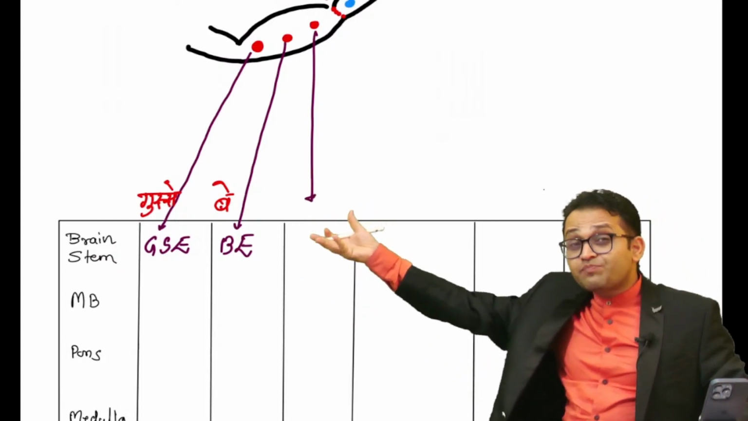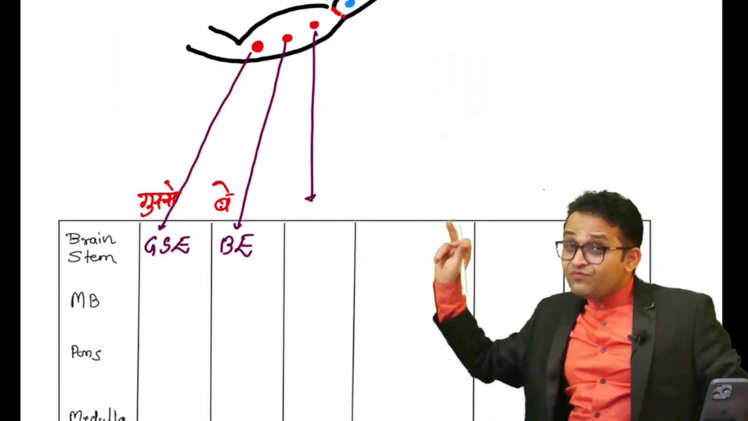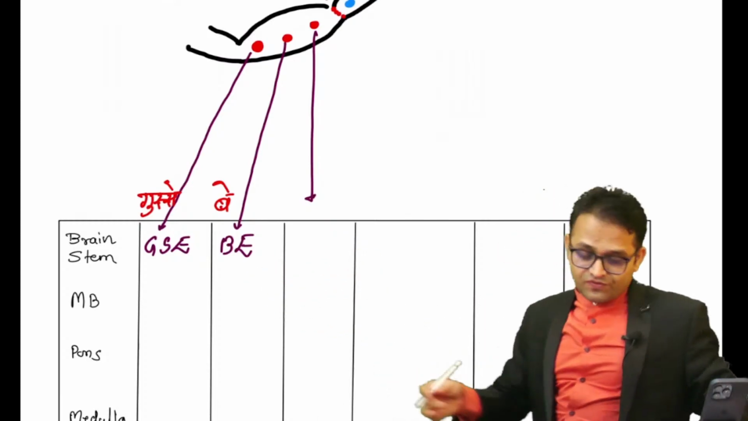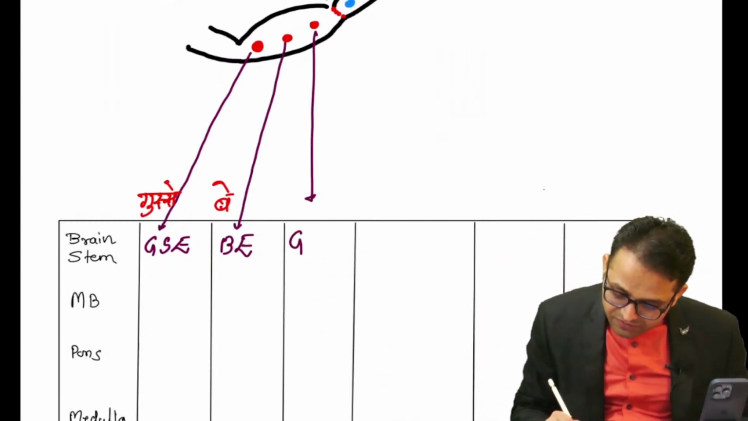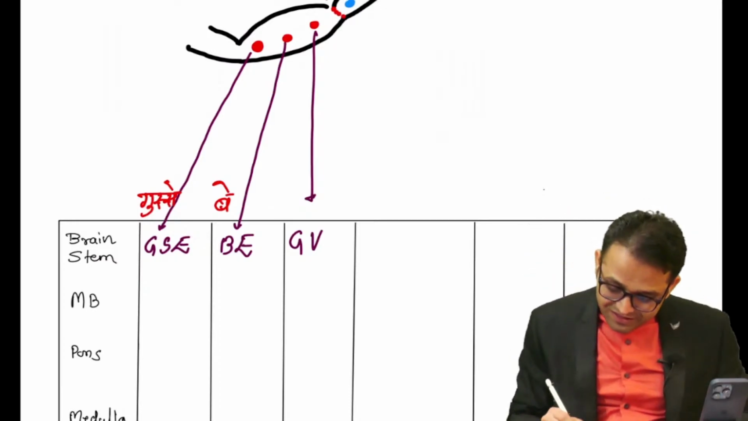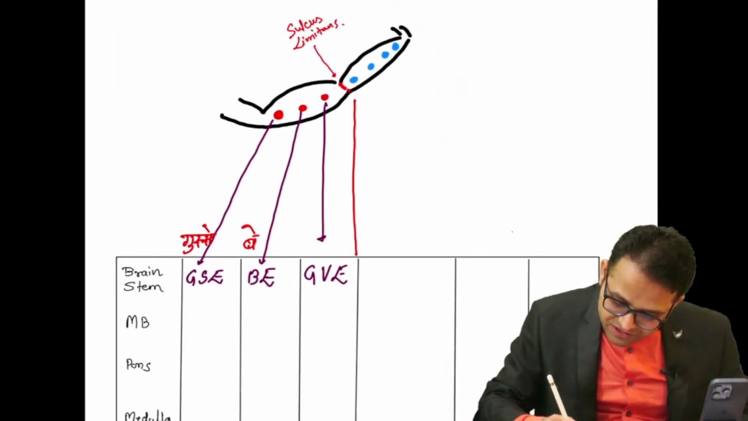Then the next column will supply the viscera, general viscera or special viscera? Sir, only one thing is special, that is the pharyngeal apparatus, as you already wrote. So this will be the general viscera. So this is general visceral. Is it motor or sensory? Sir, it is motor. Yes. Here is the location of the sulcus limitans.